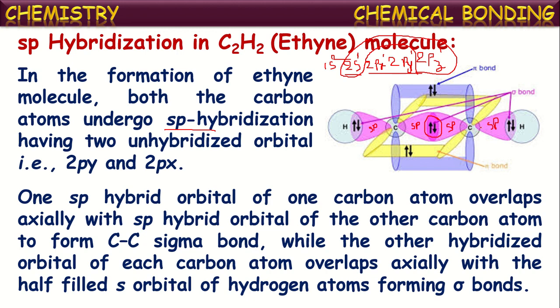On the other side also, that carbon will overlap its sp orbital with the s orbital of hydrogen, resulting in the formation of one more sigma bond. So in this way, each carbon forms two sigma bonds, one with the other carbon atom and one more sigma bond with a hydrogen atom.